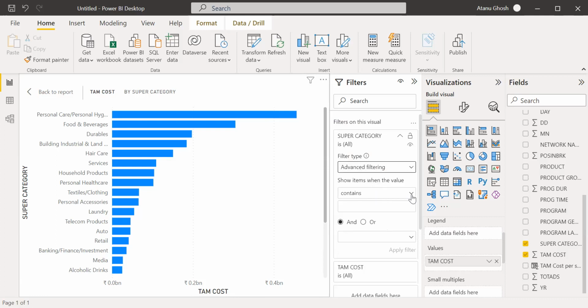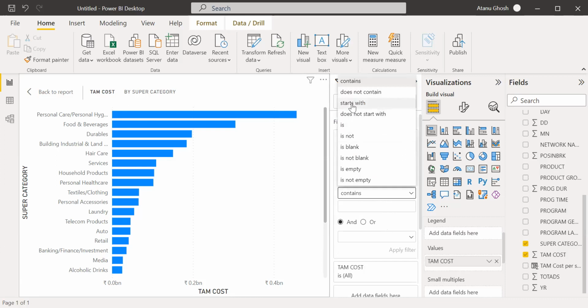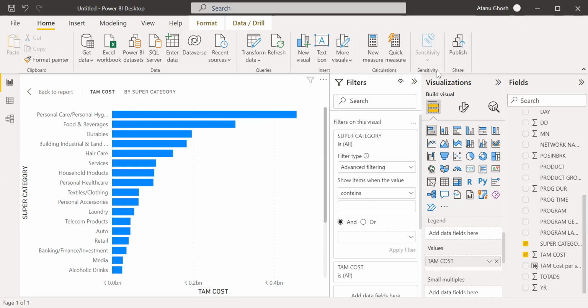Advanced filtering is used if I want, let's say, to match a particular name like ABP network, or Emami, which has multiple brands or companies in its name. I can just say contains Emami, something like that. But here probably it will not be of much use. We can use it in some other case where we are using networks and so on.